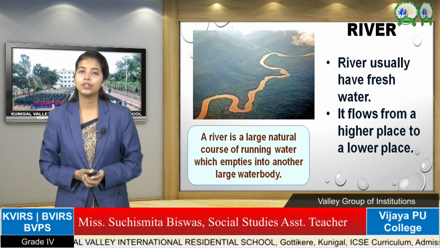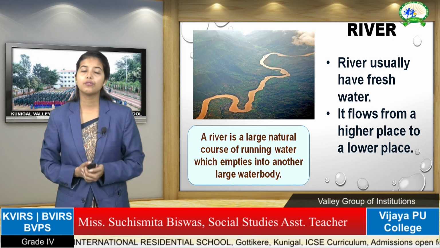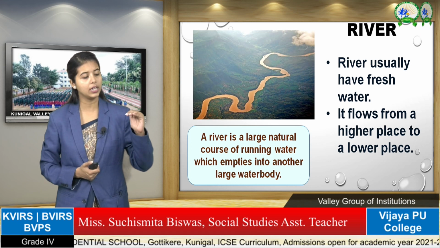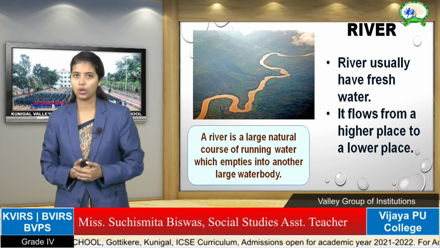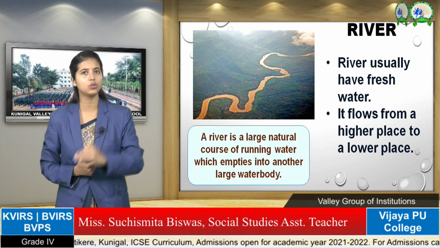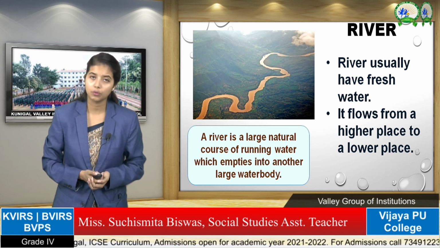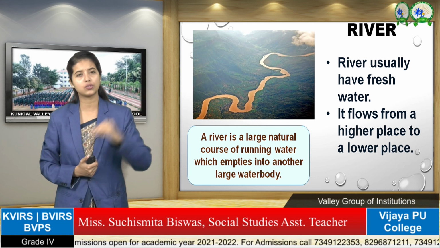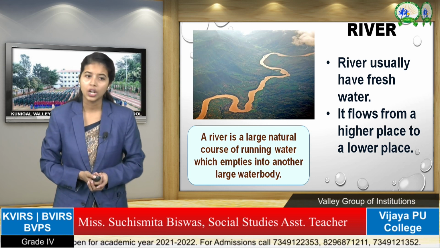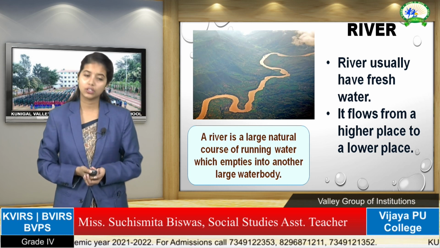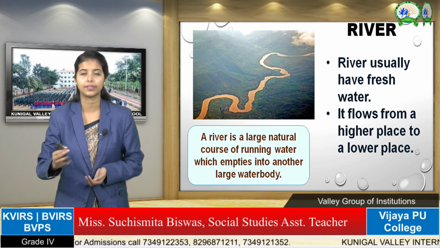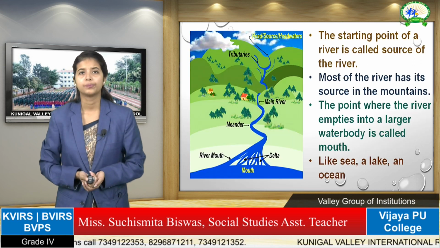What is a river? A river usually contains fresh water, and it flows from high altitude to lower altitude, meaning from a high region to a lower region. When water flows from a high region to a lower region, it is called a river. And a river has its own natural course, meaning it has its own path. So that is called a river.